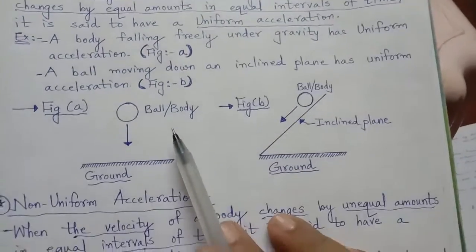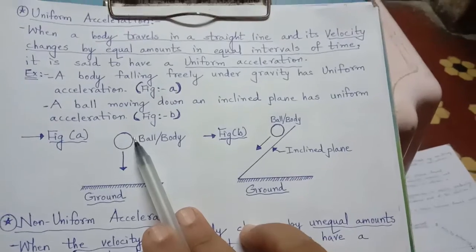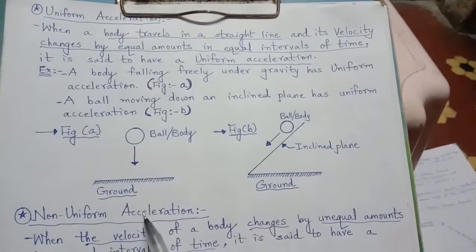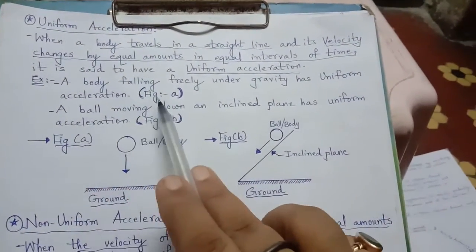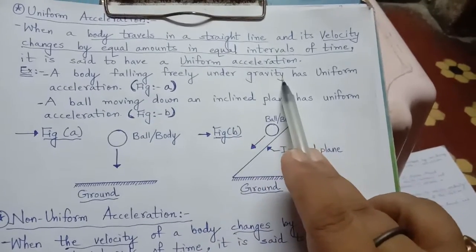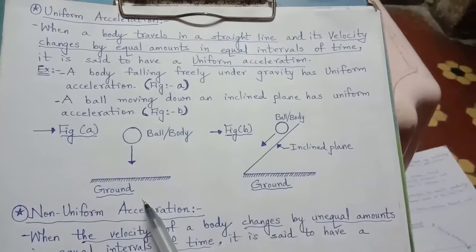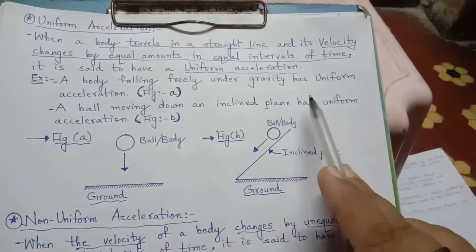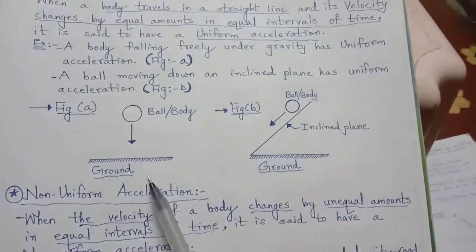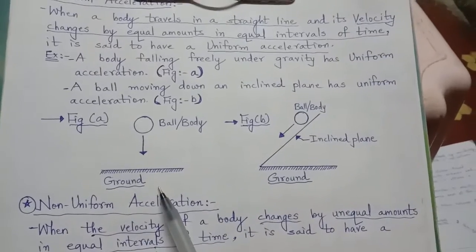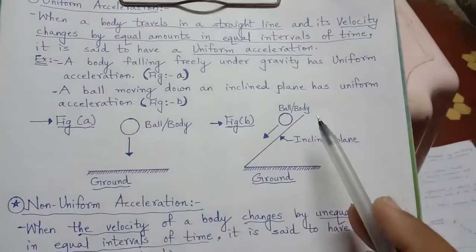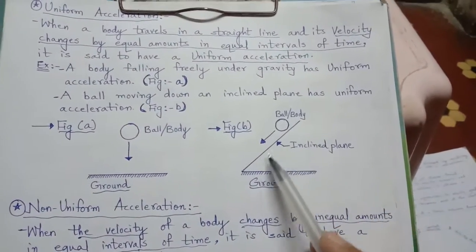As for example, a body falling from height towards the ground. A body falling freely under gravity. That means due to gravitational force, it will fall towards the ground. It has uniform acceleration. And a body moving on an inclined plane.